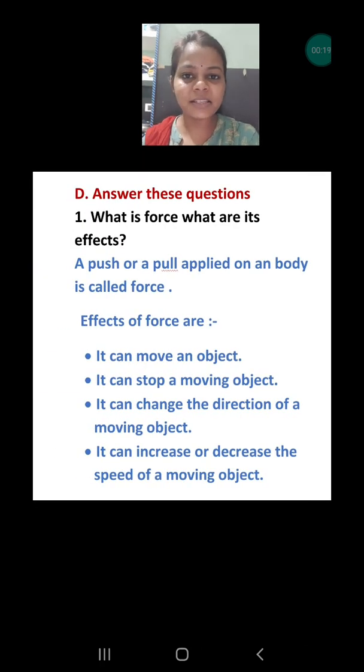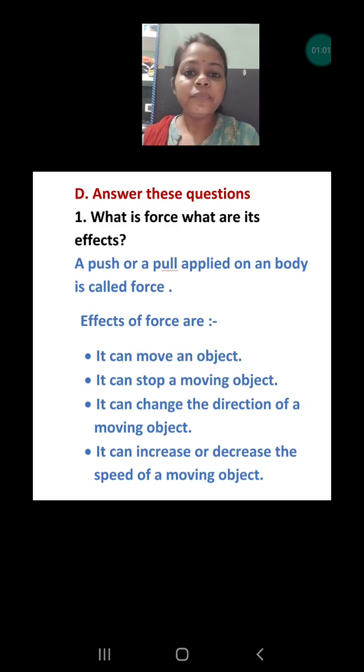Our first question is asking about force and the effects of force. As earlier I have explained, whenever we are applying force on any body, some changes can be seen in that body. If we are pushing the table, either it will fall, it will move, or it will start sliding. If we are hitting the ball, the ball will go, or change its direction. So here the question is asking about force and what its effects are, that means what changes can be seen in the object after applying force.